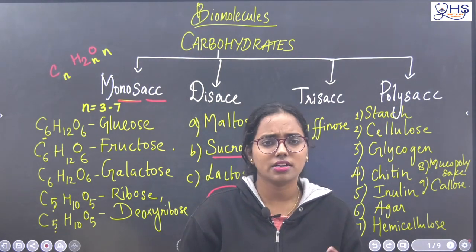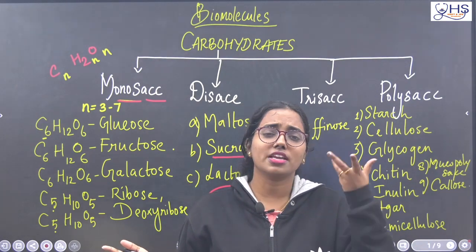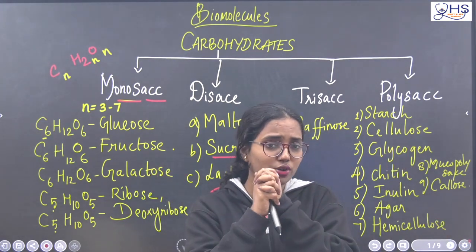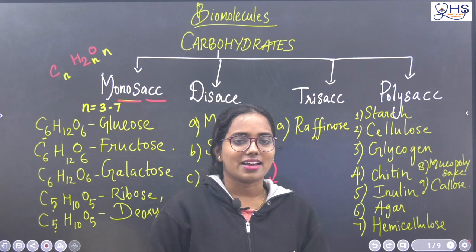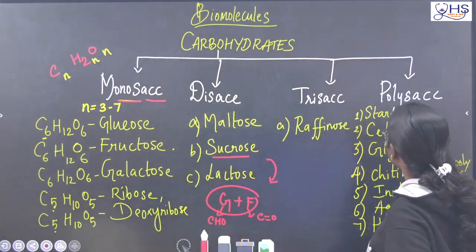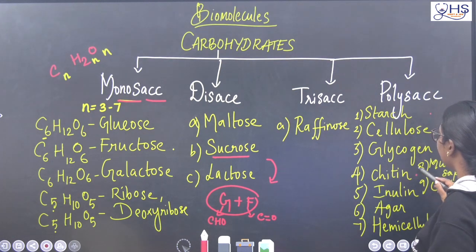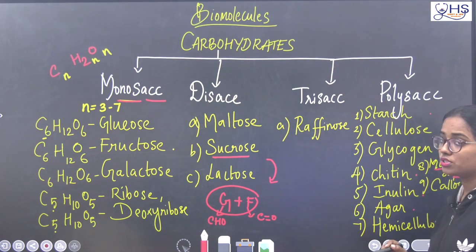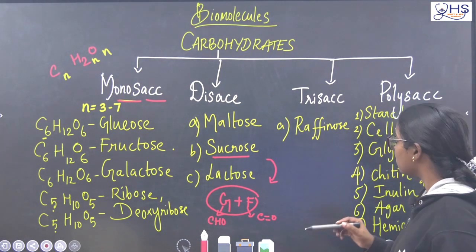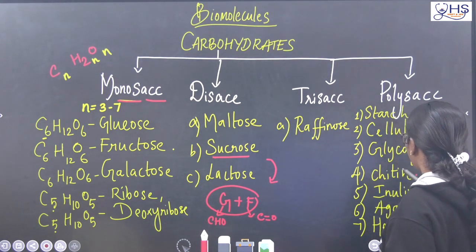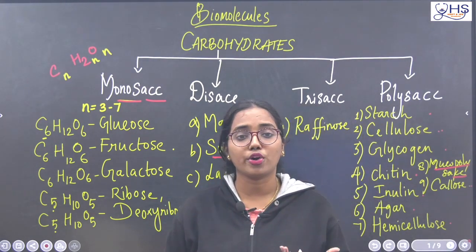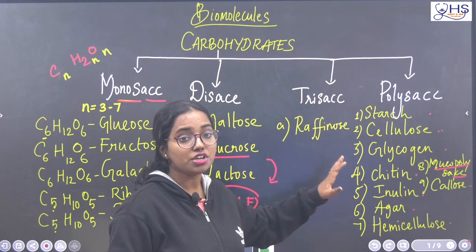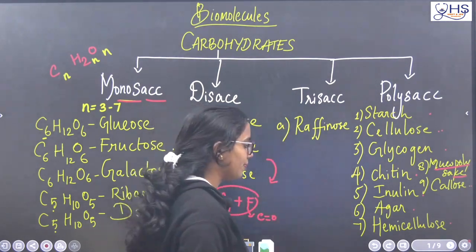Polysaccharides are nothing but many monosaccharide units, like 500, 5000, 200, 2000 monosaccharides combined to form one particular structure, and that is called a polysaccharide. The examples of polysaccharides are starch, cellulose, glycogen, chitin, inulin, agar, hemicellulose, mucopolysaccharide and callose. Previous questions have been asked from cellulose, starch, glycogen and chitin. All these are important from the point of view of NEET. Today we are going to see them in detail.